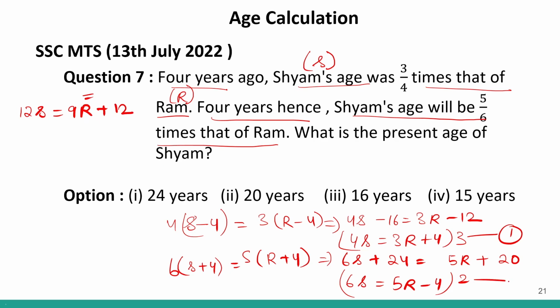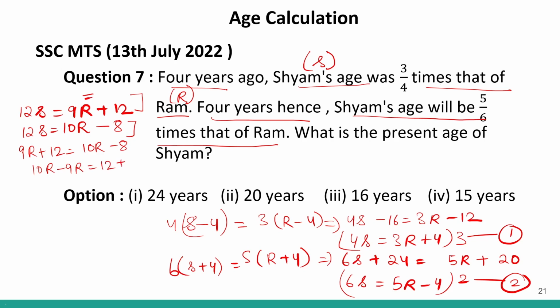And if I multiply equation number 2 by 2, I'll get 12s equals 10r minus 8. So I can equate these values: 9r plus 12 equals 10r minus 8. If I take 9r this side, it will be 10r minus 9r equals 12 plus 8. So the value of r will be 20.